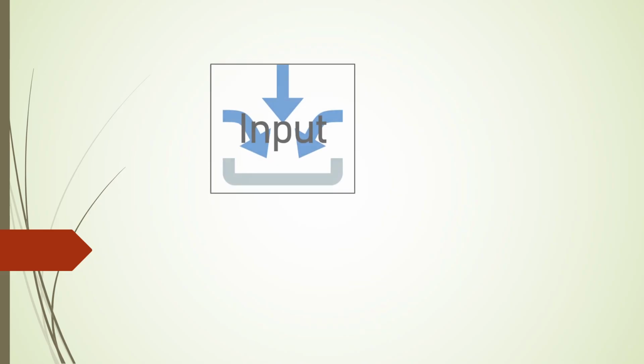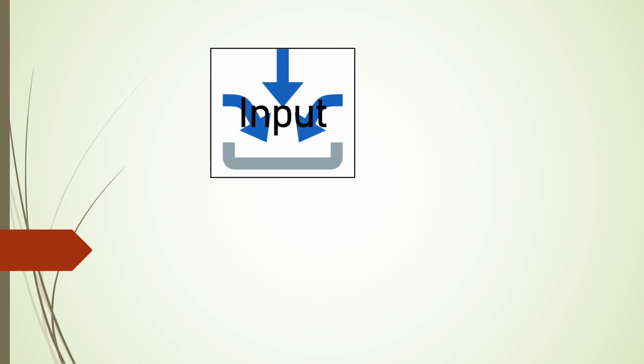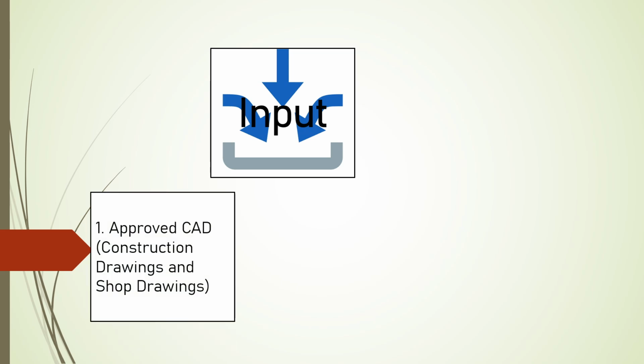How to start with your Revit model? You need to have your input starting from the approved CAD drawings, construction drawings, and shop drawings. Now, it depends again on what LOD stage you are trying to develop. For LOD 300, you only need the construction drawings.